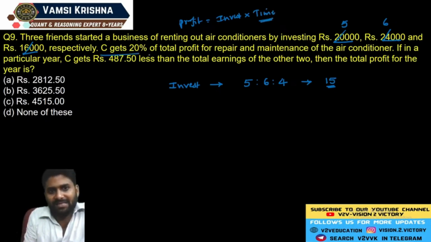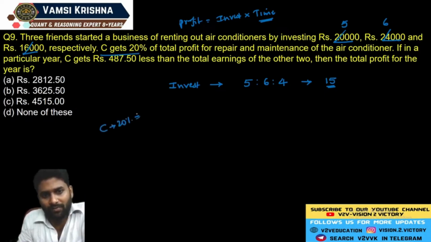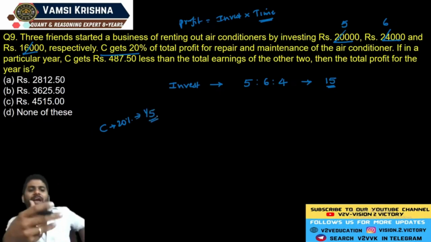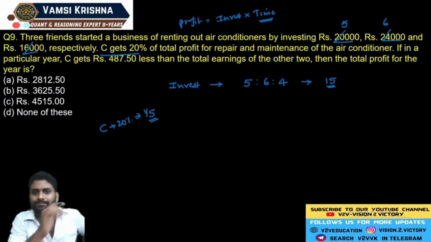Now they clearly mention that C gets 20% of the total profit. Let me tell you, 20% means 1/5. It means for every 5 rupees, we have to pay 1 rupee to C.